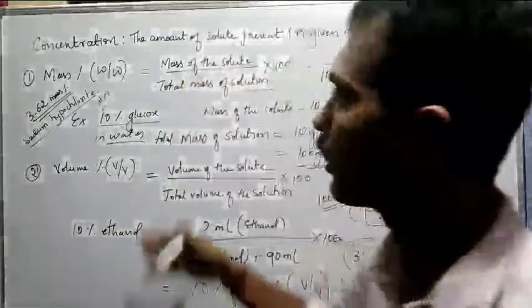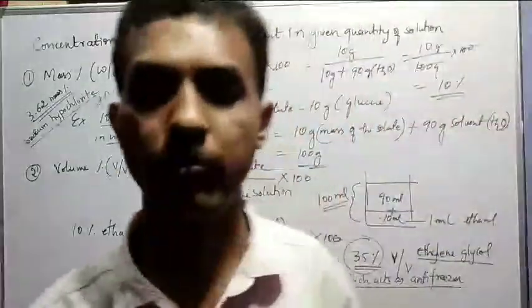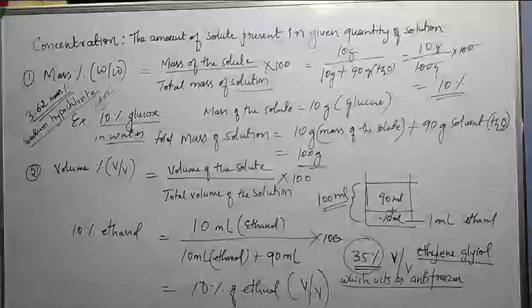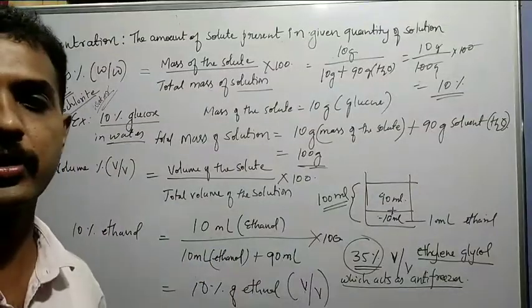So this is regarding mass percentage and the volume percentage. Just note it down, mass percentage and the volume percentage.